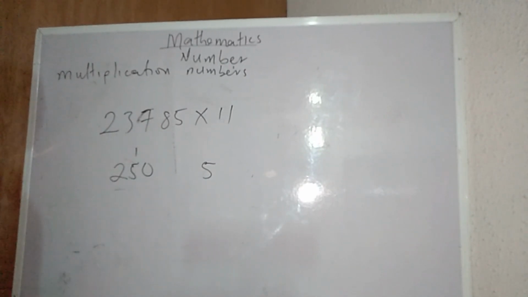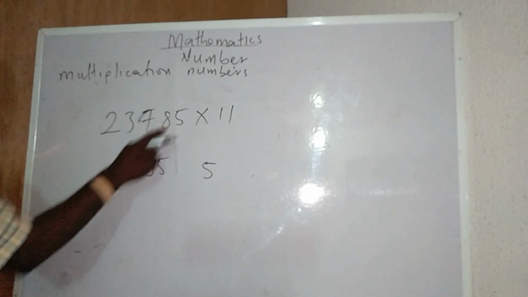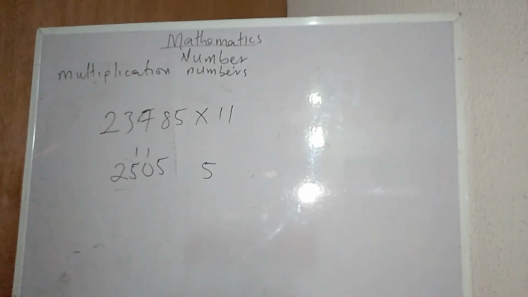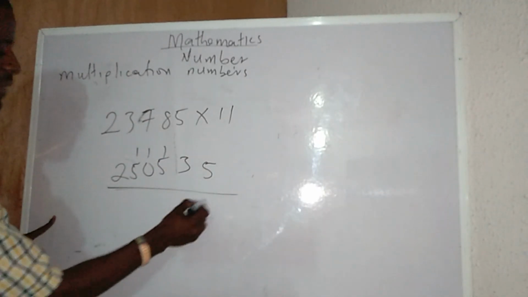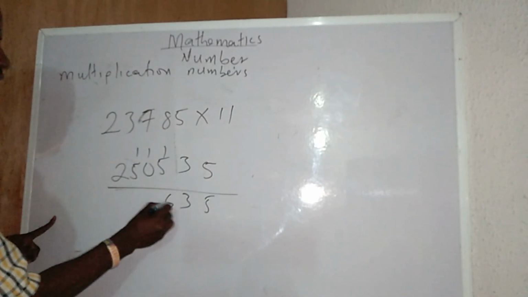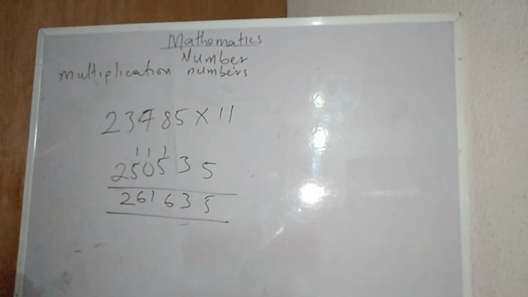This plus this, I will have 2, 5, 15. I will have 5. This plus this, that will be 8, that will be 12. I mean, that is 13. I will write 13 like this. My final answer will be 3, 6, 1, 6, 2. That is my final answer.